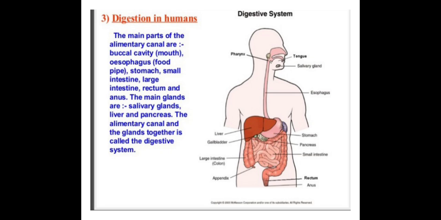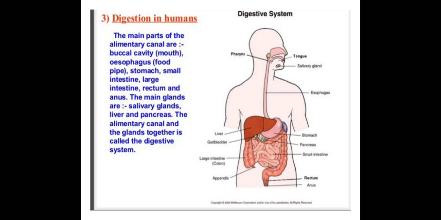Now, let's learn digestion in humans. How human beings digest their food. So we need to learn the whole digestive system of the human body. We take the food from the mouth. From the mouth, food reaches the food pipe. From the food pipe, it reaches the stomach. From the stomach, it reaches the small intestine and the waste material is collected in the large intestine.